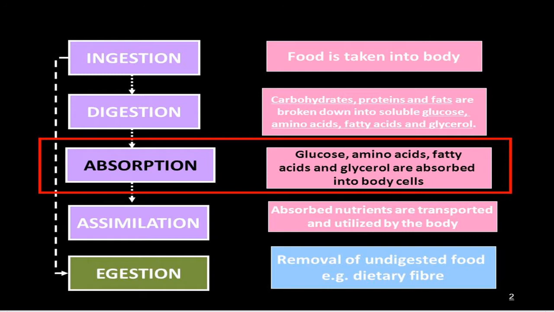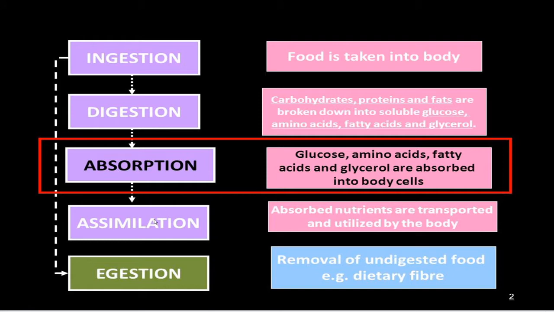Then absorption. The complex substances are carbohydrates, proteins and fats. These are broken down into soluble ones like glucose, amino acids, fatty acids and glycerol. These are the simpler substances. When your digested food is absorbed by your body organs, it is called absorption, which is used for energy and for their function.